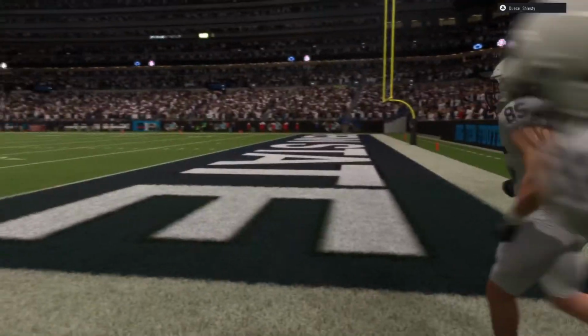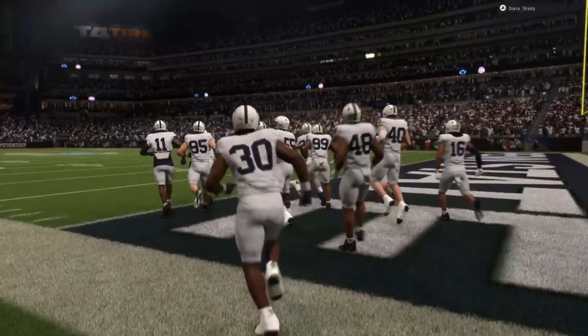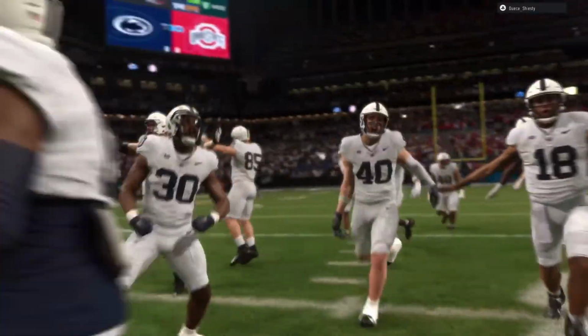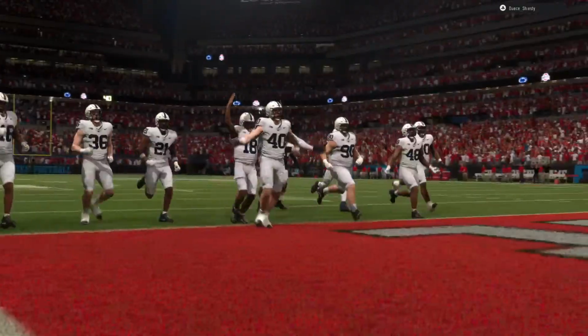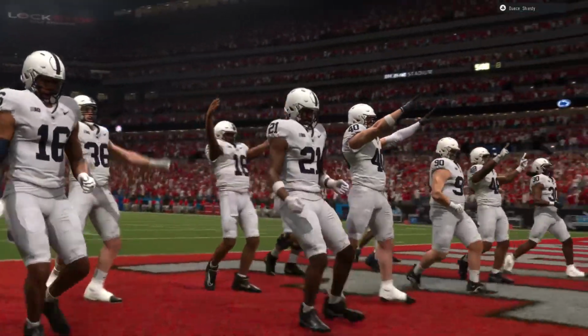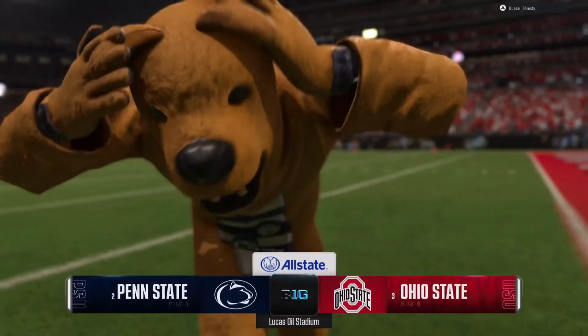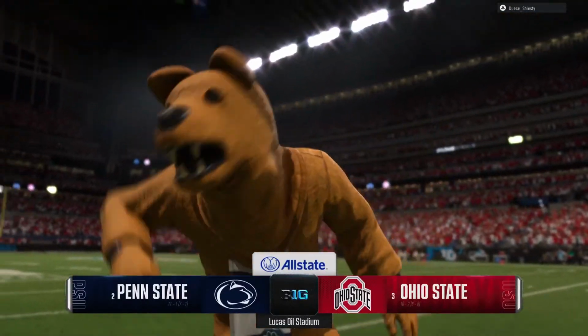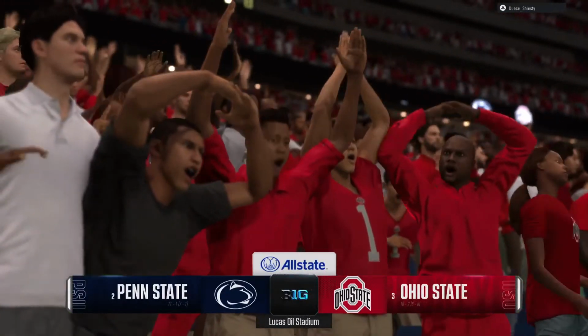the college football playoff. As we'll see, the number 2 team in the country, the Penn State Nittany Lions, taking on the 3rd-ranked team, the Ohio State Buckeyes. For EA Sports College Football, I'm Chris Fowler, joined here in the booth by Kirk Herbstreit. Kirk, let's get to the action on the field.